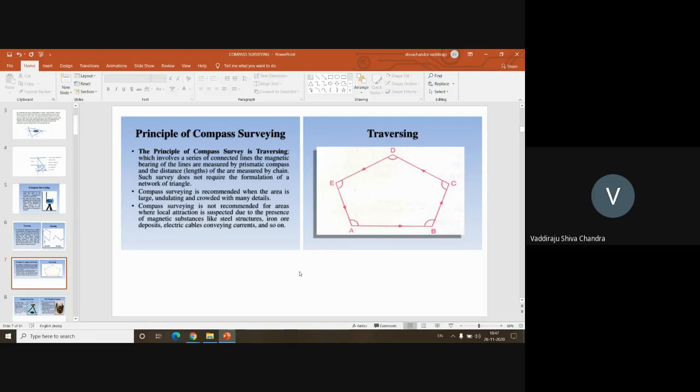So you can divide this into a set of triangles and determine the angles, or you can divide it into a set of trapezoids or quadrilaterals. Then also you can determine the areas. The amount of work involved in measuring the values in the field will be reduced, but the calculations will be more in the office. That is the advantage of compass surveying. Field measurements will reduce, but office work increases. But office work can be automated, so that is a major advantage.